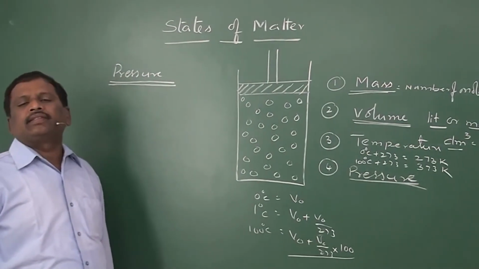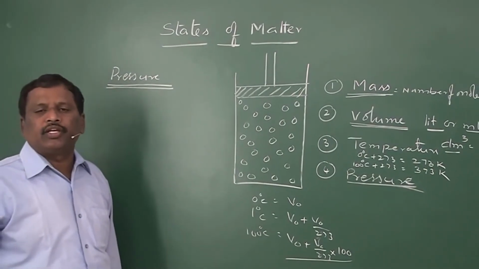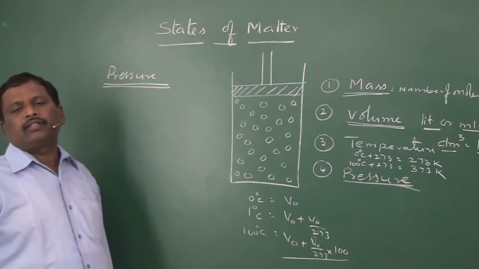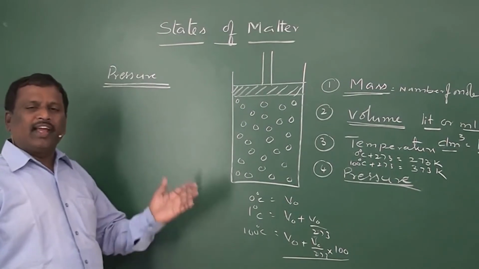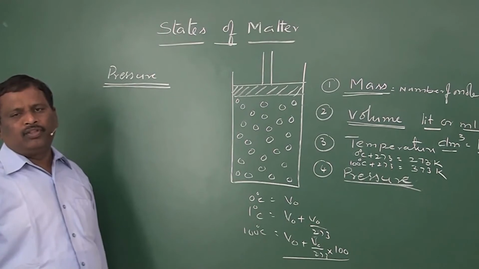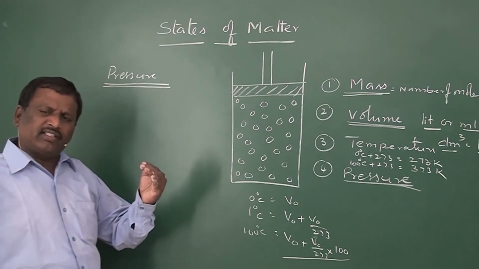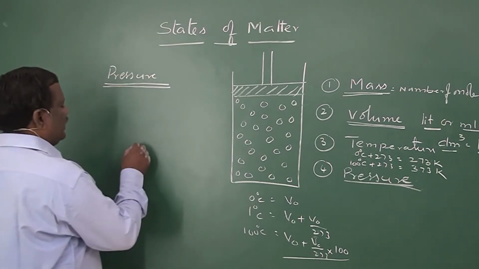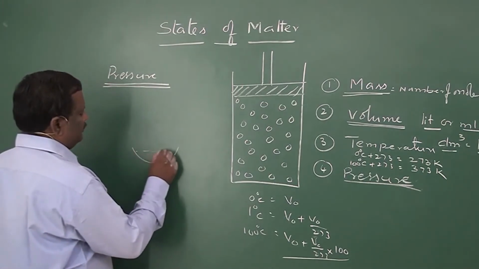The apparatus used to measure the atmospheric pressure is said to be a barometer. So let us study how it functions and how the pressure is expressed. Here in the barometer, we take mercury in a cup.